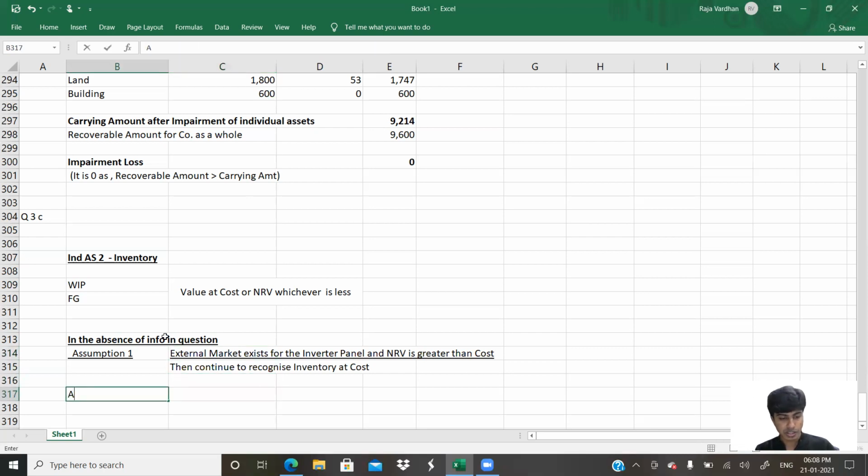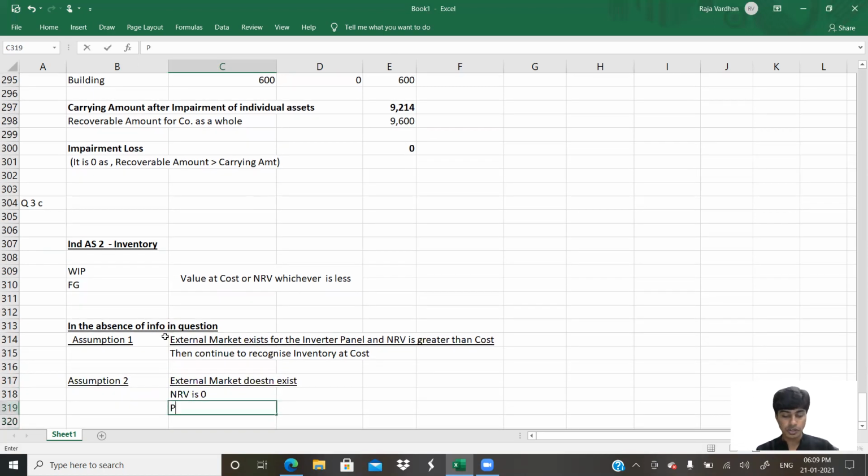Now I'll tell you a pessimistic case. Assumption number two. What is this? External market doesn't exist. So there is no person in the market who's ready to buy the product. Then what? NRV is 0. NRV of that product is 0.